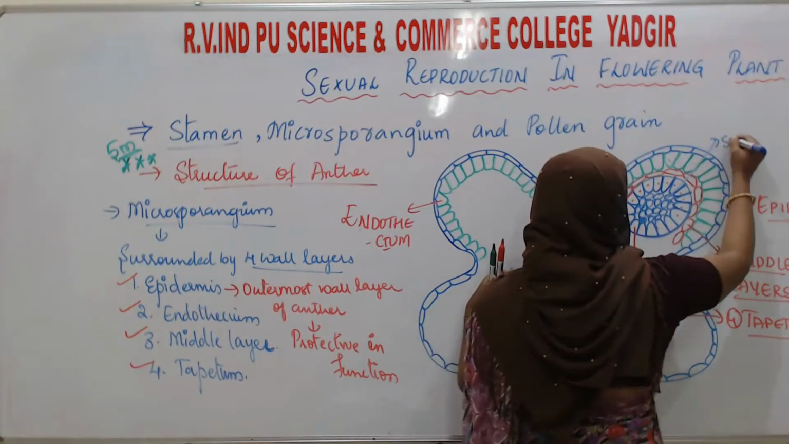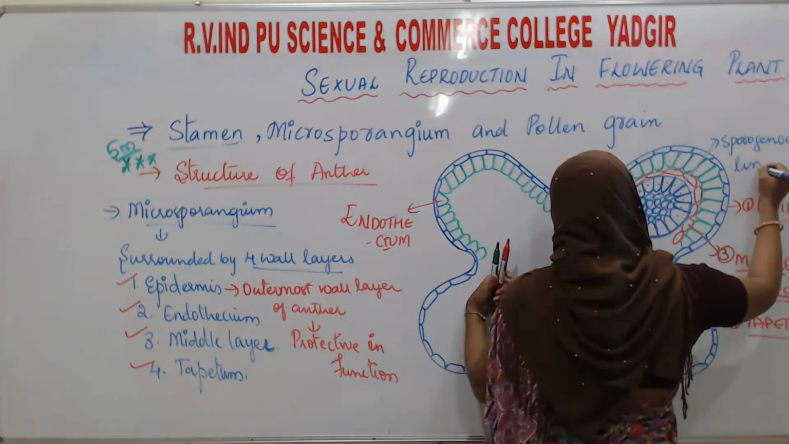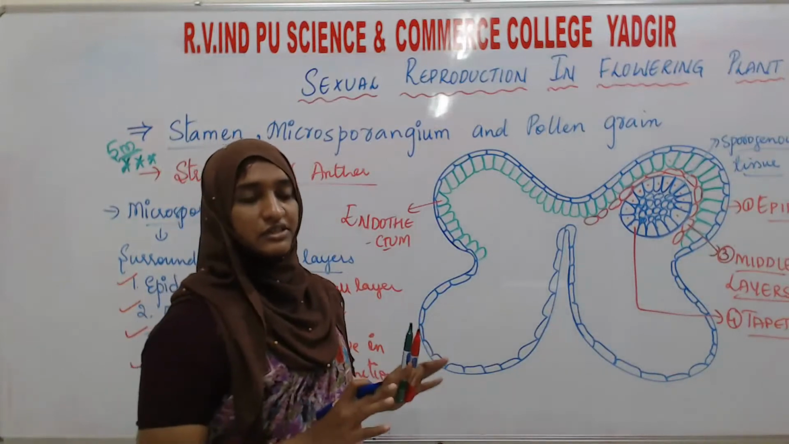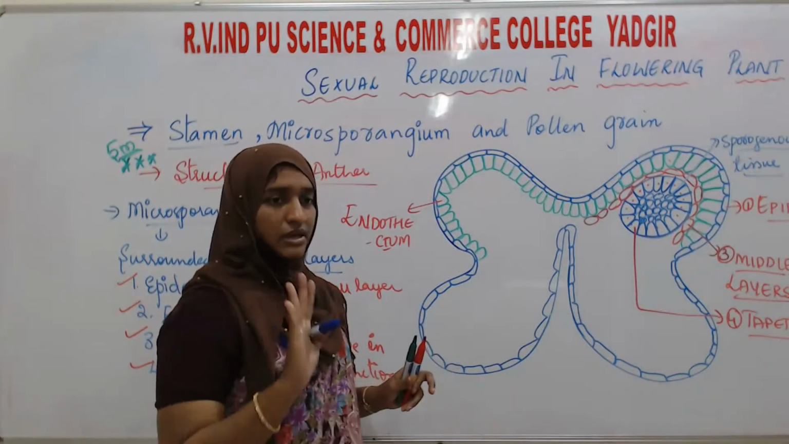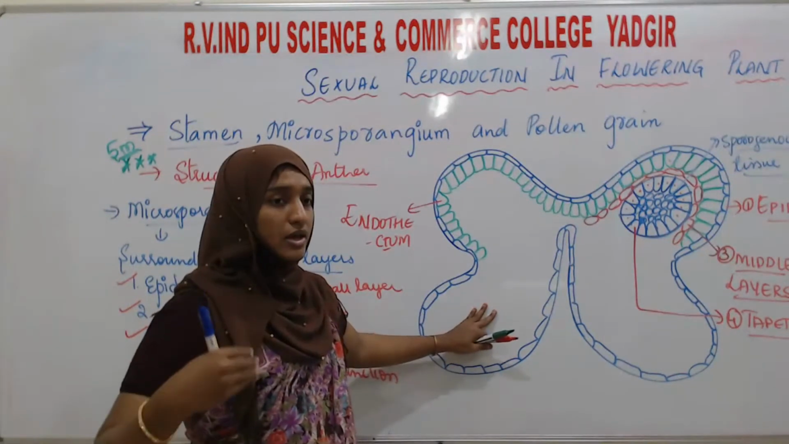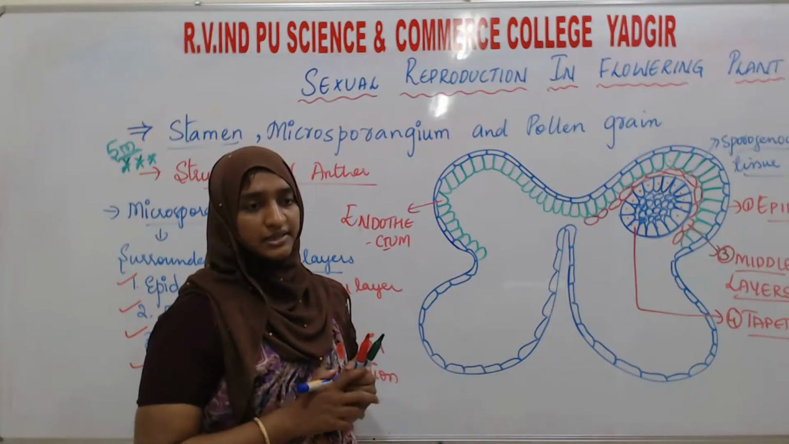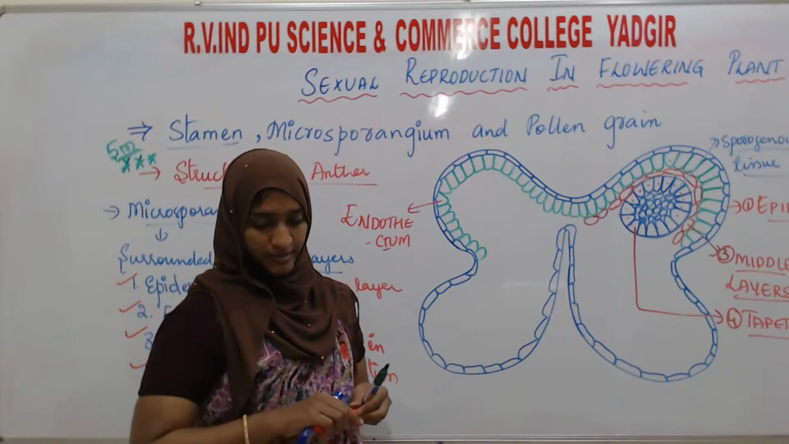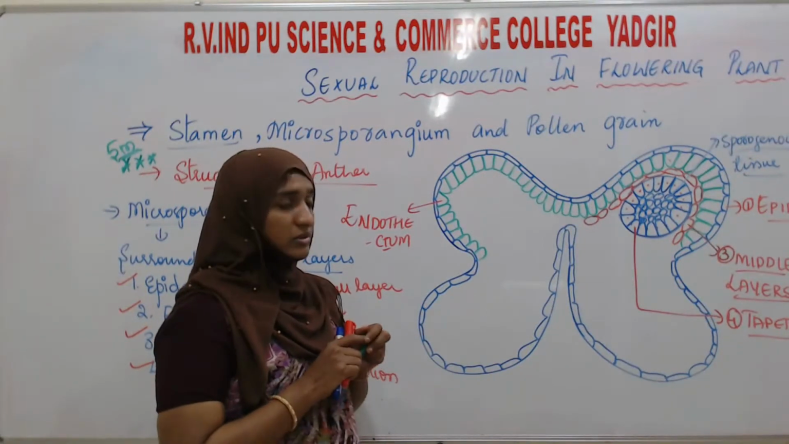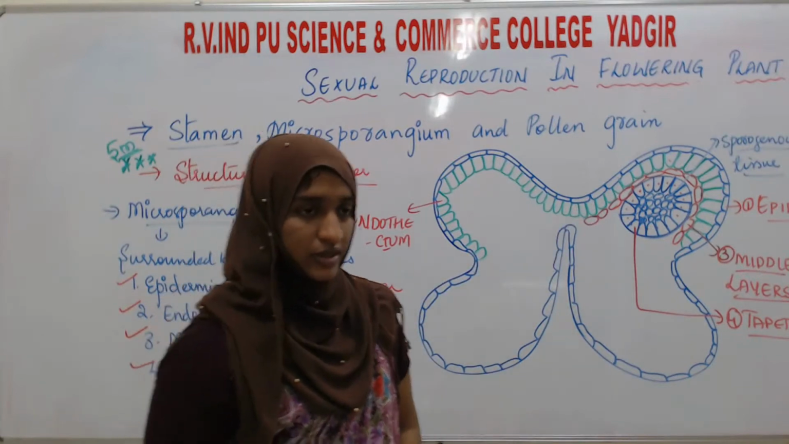This is the sporogenous tissue. Okay, so this is the structure of the anther. They will ask it for 5 marks. You have to draw it, mention the 4 wall layers, then explain those 4 wall layers. Tomorrow I will explain once again in detail how the pollen grains develop from these sporogenous tissues. Okay, thank you.